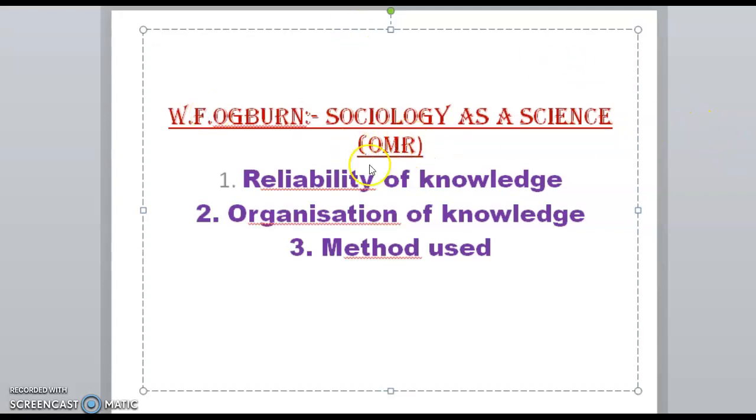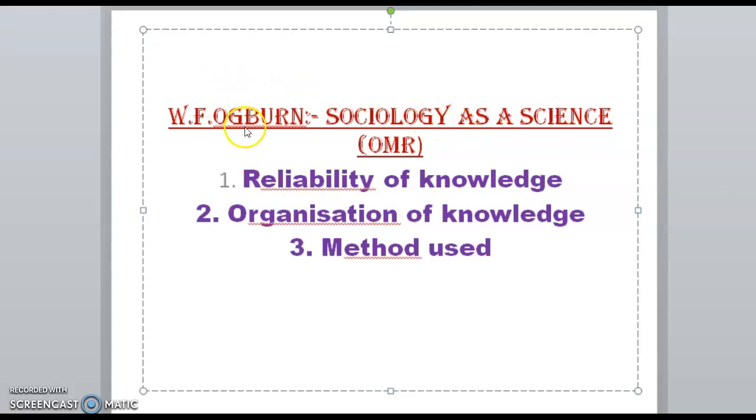Today we will discuss something about sociology. In your first unit, first chapter of sociology, there is a topic called "Is sociology a science or not?" When we claim that sociology is a science, we have to give arguments, like the sociologists maintain objectivity, there is a purpose of theory building, and the data are quantifiable, right?